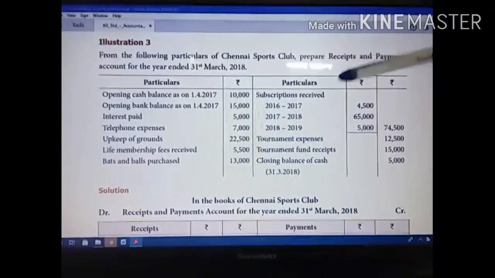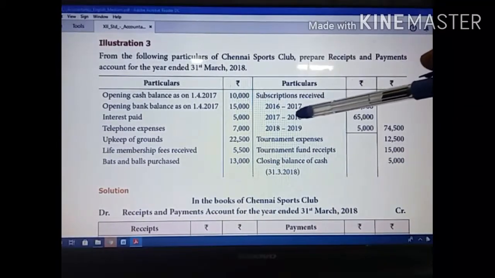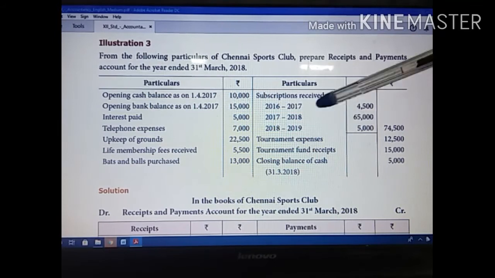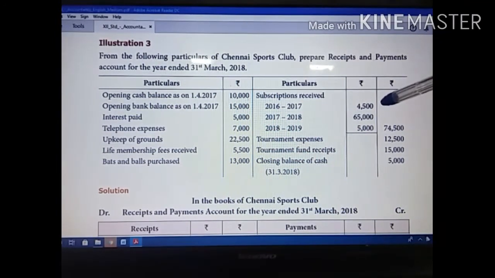But here they have given a subscription for 2016 to 17, 17 to 18, 18 to 19. So 16 to 17 is the previous year subscription received. 17 to 18, during the year, they are receiving 65,000. 18 to 19 is the future year in which they are receiving the subscription. Past, present, future. This one is the past year, they received this amount. Current year they received 65,000.